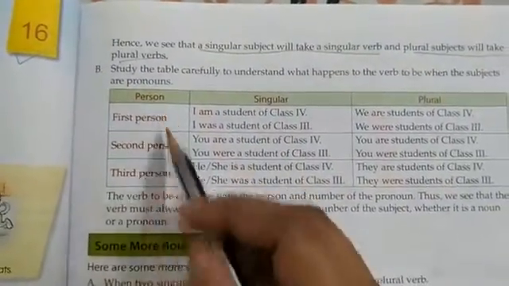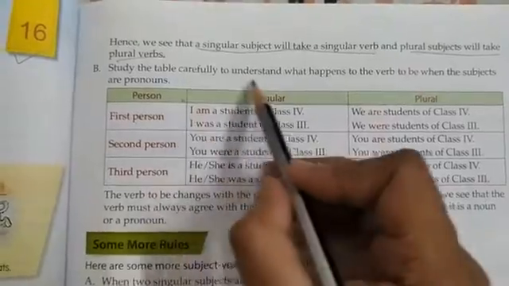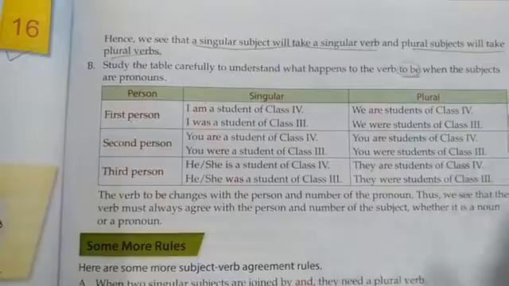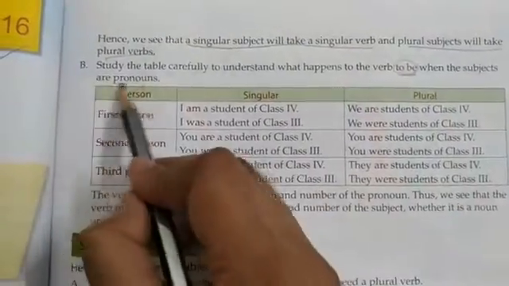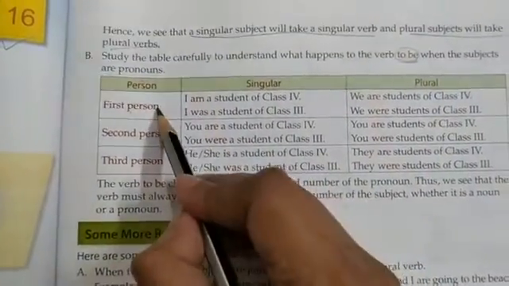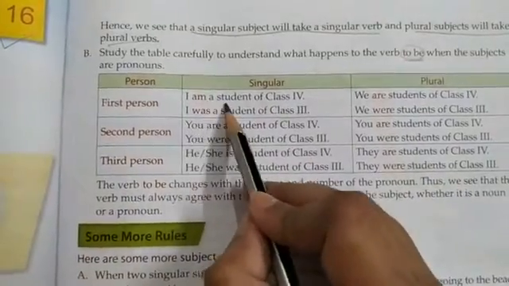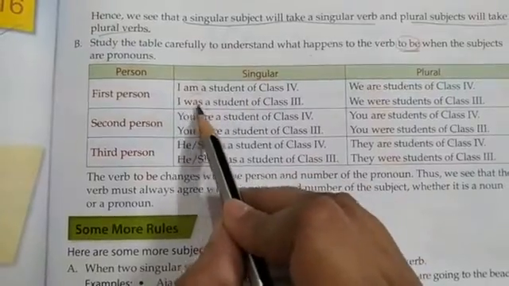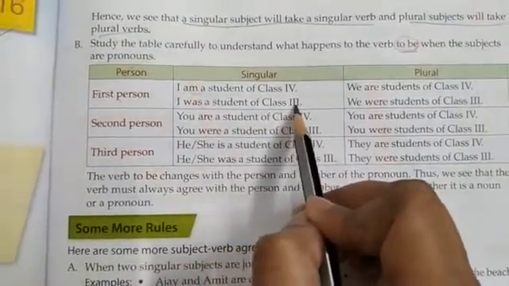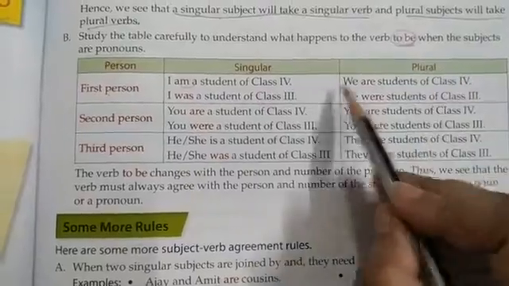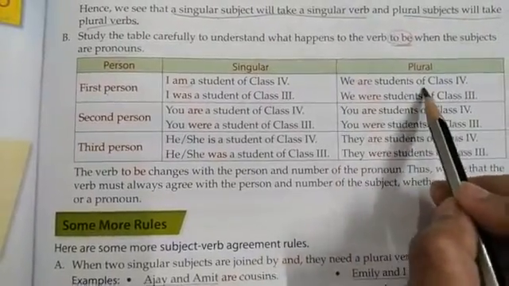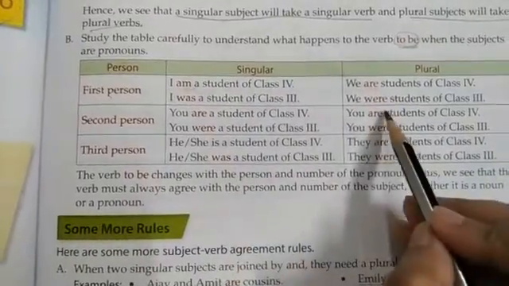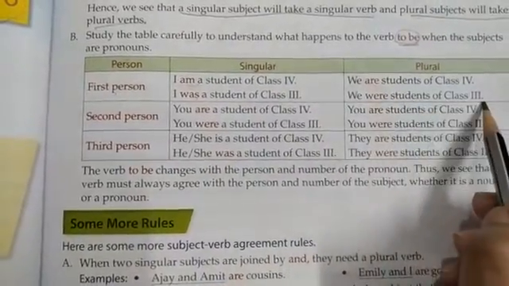Okay. Now let us study this table carefully to understand what happens to the verb to be. So the verb to be is going to change according to the subjects, when the subjects are pronouns. Okay, so in the first person, I am a student of class 4. So singular. Then I was a student of class 3. And when it is in plural form, we are students of class 4. So am changes to are and was changes to were. We were students of class 3.